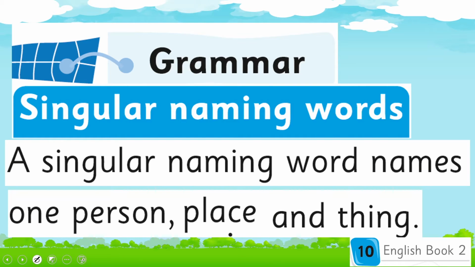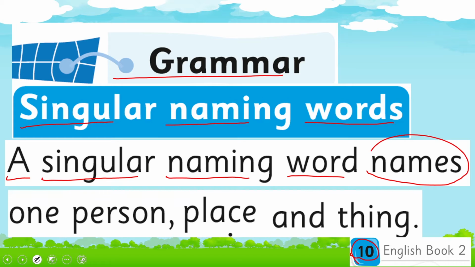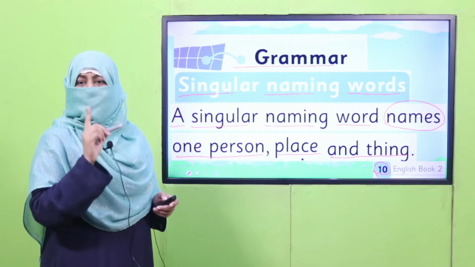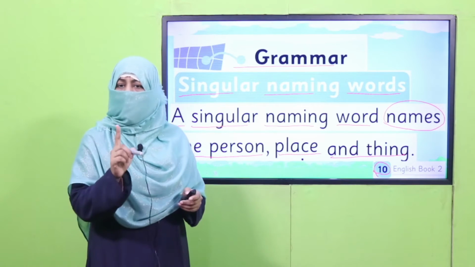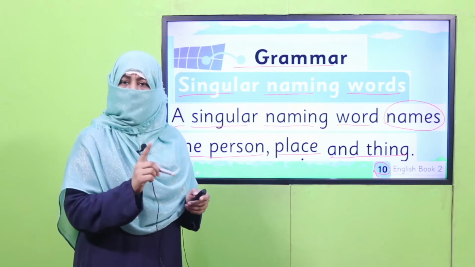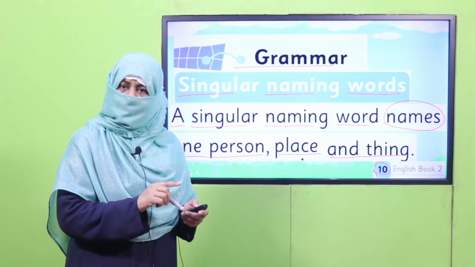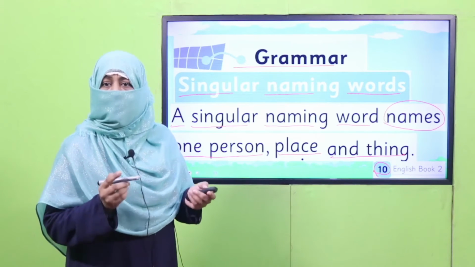Now let's see what your book says about it. Open your book on page number 10. Its title is Grammar, and it's written here, singular naming words. A singular naming word names one person, place, or thing. One person, place, or thing means one person or one place or one thing, that is a singular naming word.